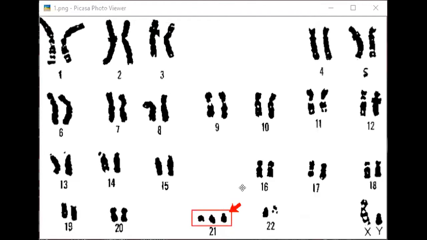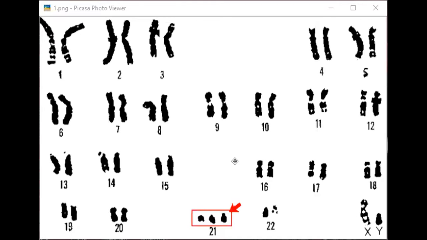Just see, there is a red mark. The third chromosome is extra. So here trisomy is there. If you count, instead of 46 chromosomes, you will find that 47 chromosomes are there in this baby boy. So this boy is suffering from Down syndrome. So what is the cause of Down syndrome? Trisomy, or I can say addition of one chromosome at the 21st number. Clear? You can see at the 21st number we are having three chromosomes instead of two.